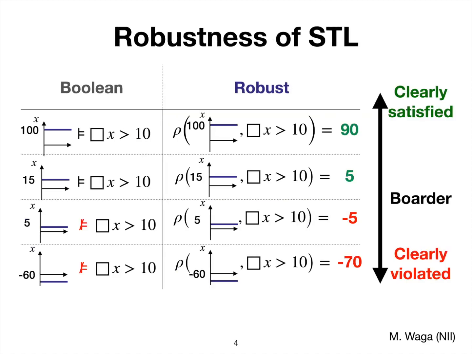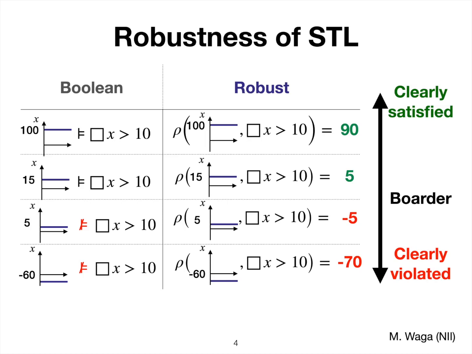And this is the robustness of STL. In the usual Boolean semantics, what we have is just safe, the specification is satisfied or violated. But by using robustness, we can say that this one clearly satisfies the specification, but these two are really close and near the borderline. This kind of discussion is possible with the robustness of STL. So this is the summary of falsification.